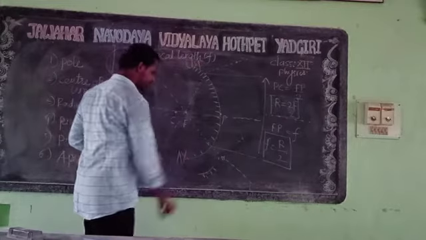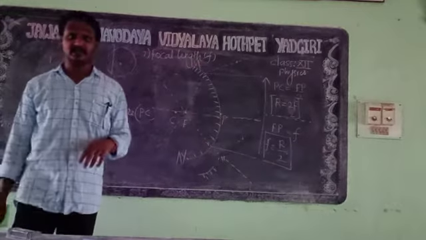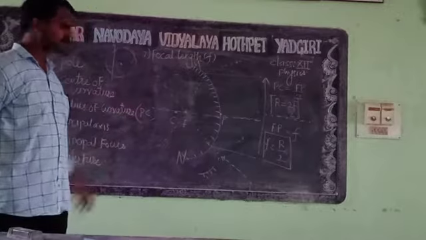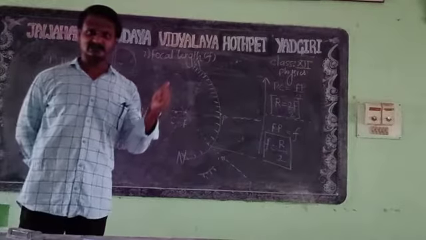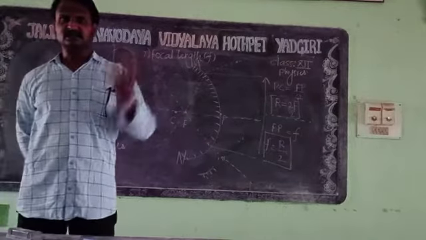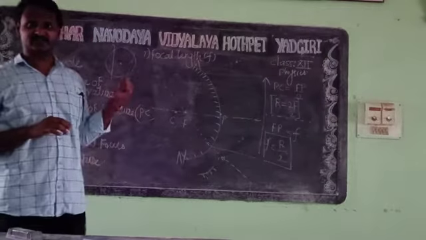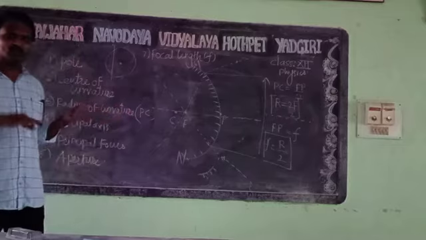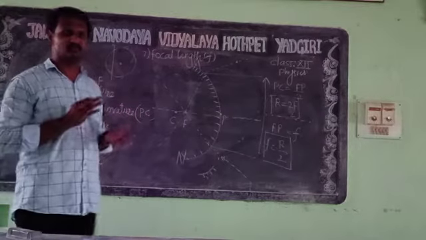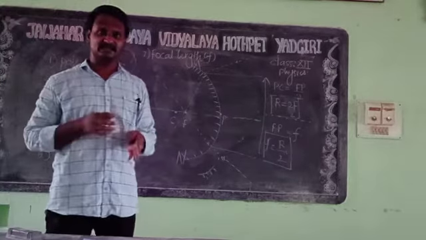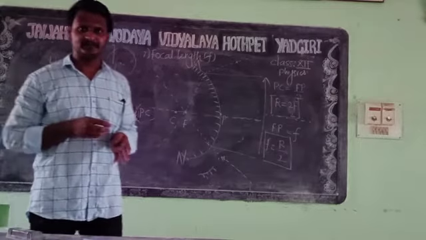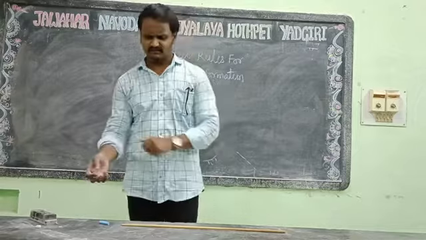These are the reflecting surface. Okay, clear? These are all the terms which we are going to use in this chapter. So you have to understand all the things in the next topic. In that case, you have to understand what is pole, what is principal axis, what is principal focus, and focal length. Okay, clear? Now let's see about the golden rule.